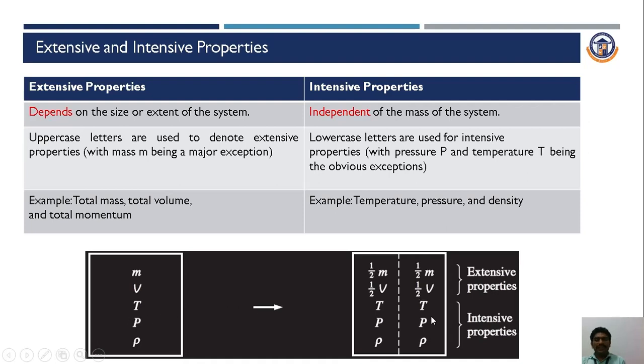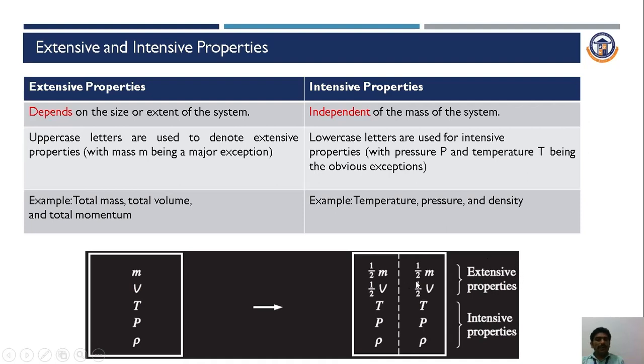Then the temperature remains constant for these two equal halves. In this case, the system temperature may be maintained at 100 degrees Celsius. It may be 100 at this half as well as this half. Likewise pressure also remains the same, and density also remains the same. But in case of mass and volume, it depends on size. The mass of the system and volume of the system may vary. So the properties that vary, those properties we call extensive properties.